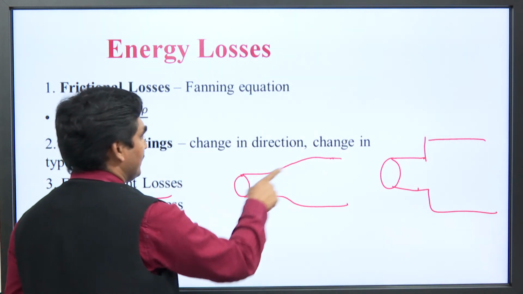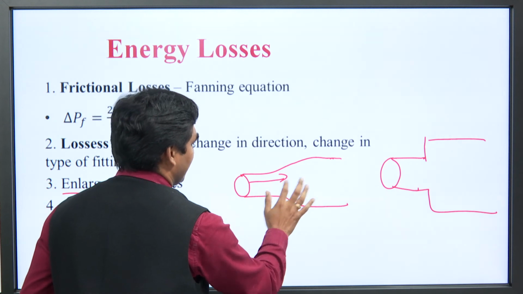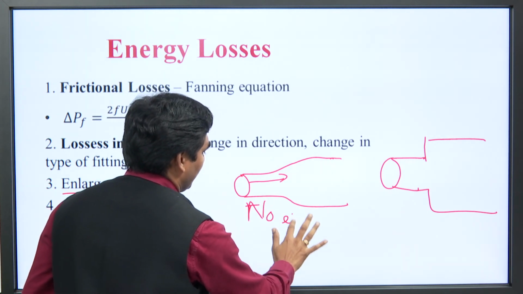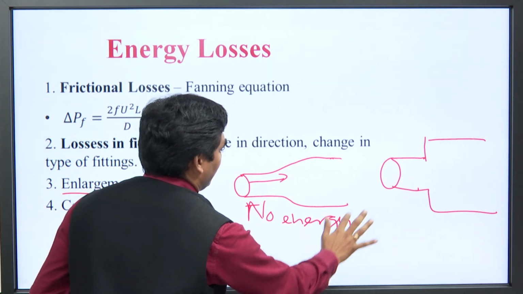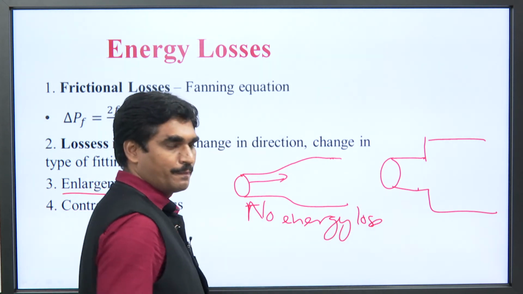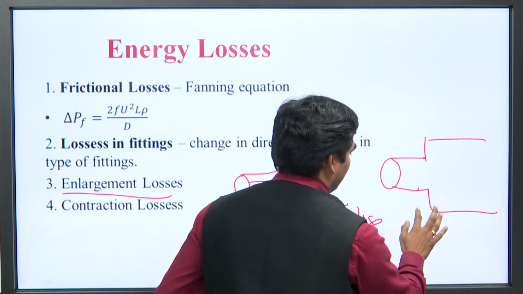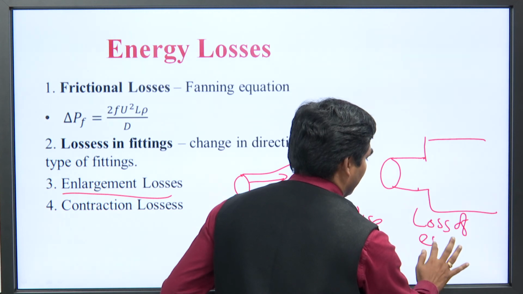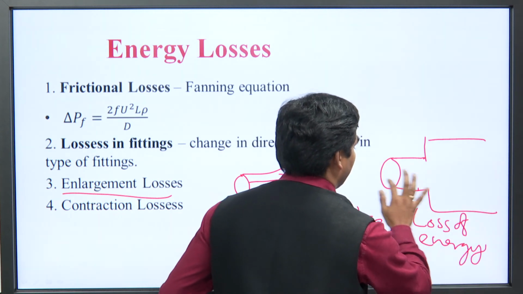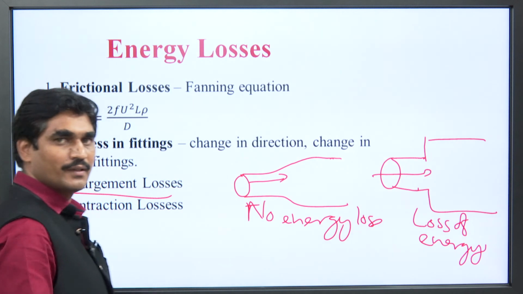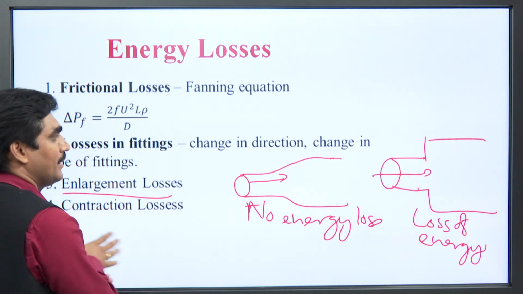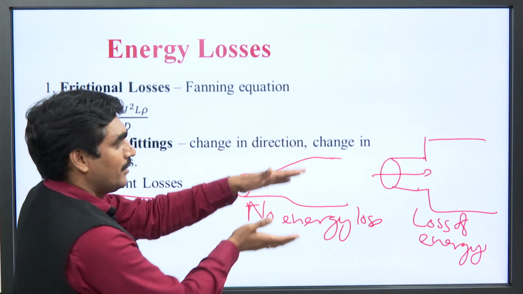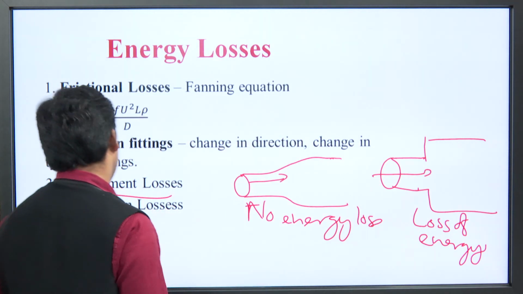In a gradual increase in diameter, in this case there is no energy loss, but in the sudden case, loss of energy takes place. Okay. So, this is called enlargement losses, that means a gradual increase in the size of the pipe and a sudden increase in the size of the pipe.